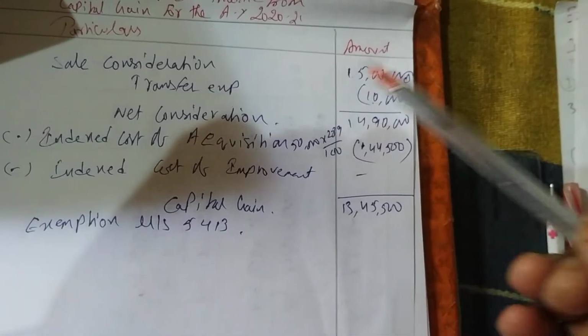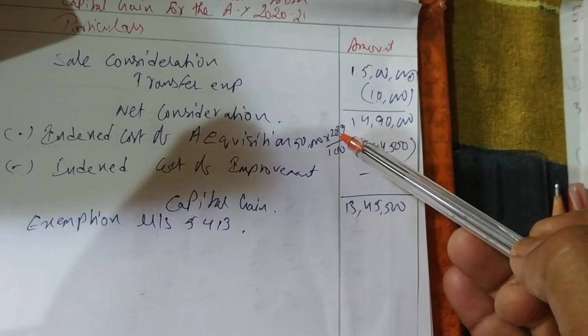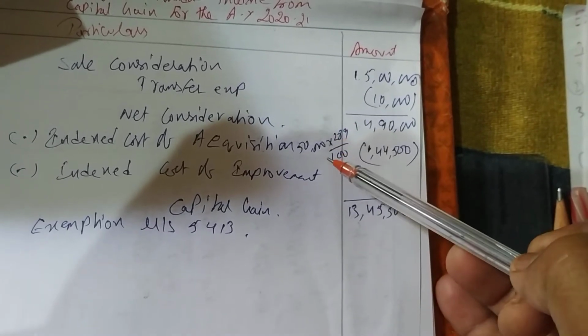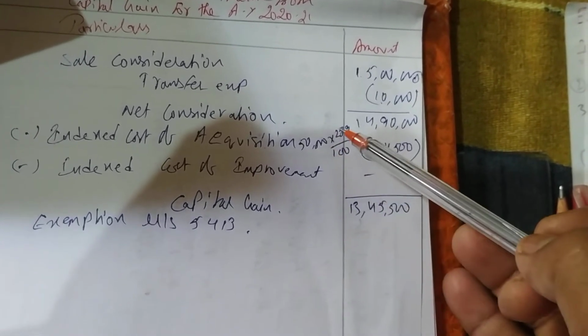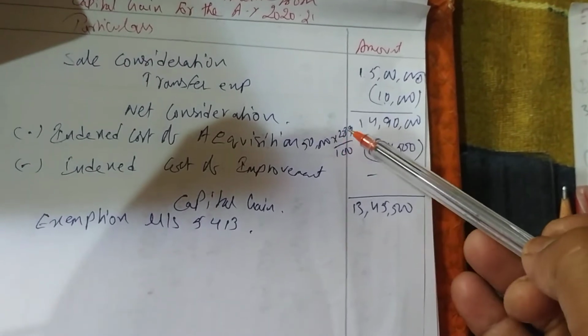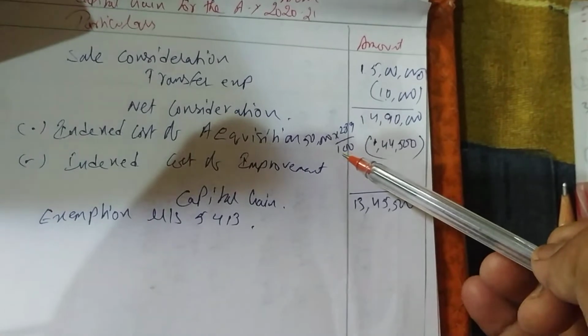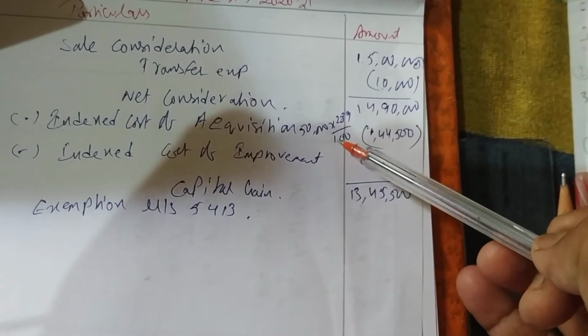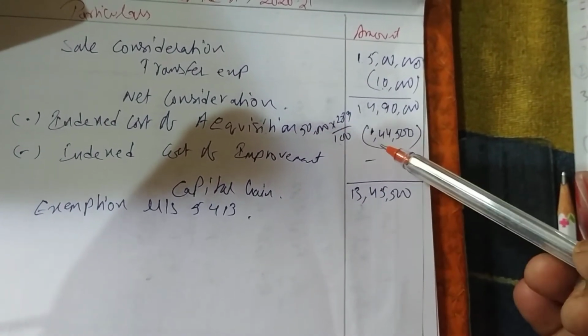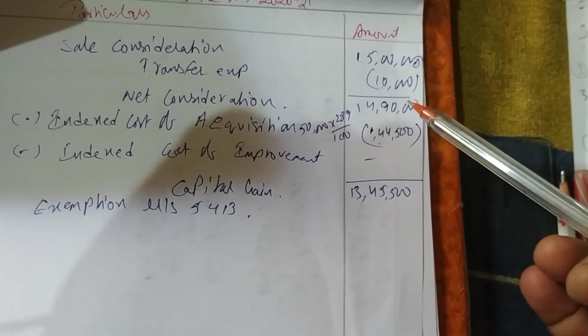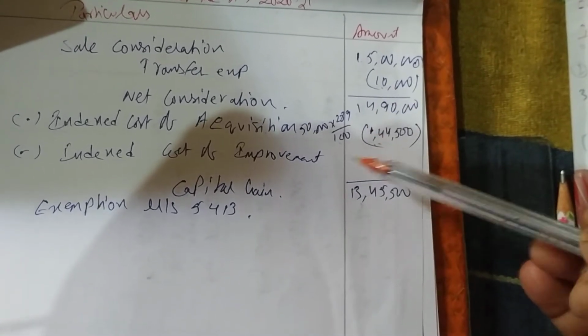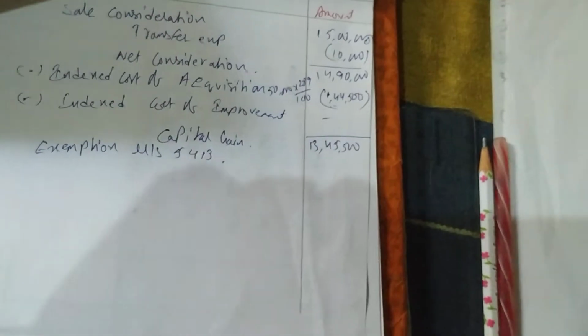Index cost of acquisition we know, right? Cost of acquisition, then CII in the year of sale divided by CII in the year of purchase. CII in the year of sale will always be the numerator, 289, and the denominator we have to see. The house property is purchased before 2000 and 2001, so we take 100 here. So when we do the calculations, we got 1,44,500. From 14,90,000 you deduct 1,44,500, we'll get capital gain 13,45,500.